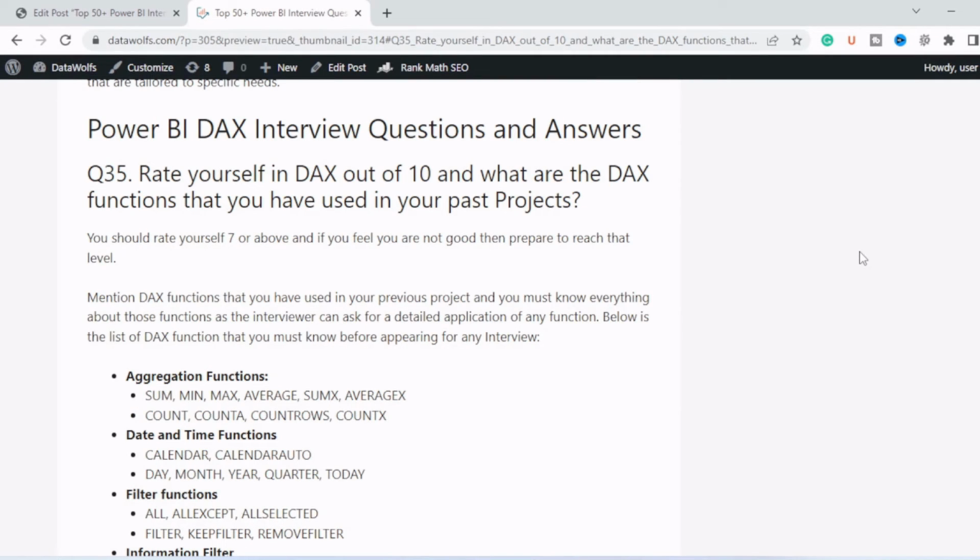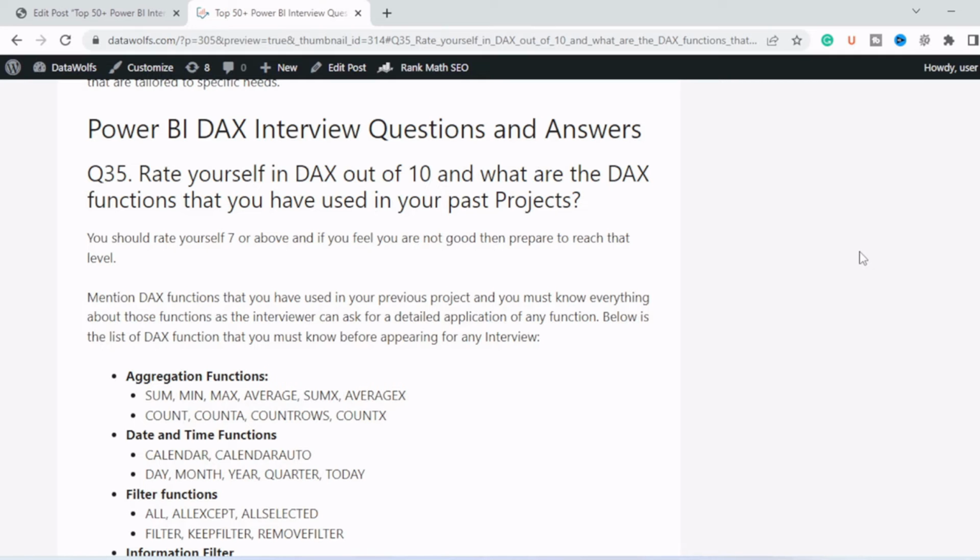Next question: rate yourself in DAX out of 10 and what are the DAX functions that you have used in your past project. Always try to rate yourself 7 or above, and if you feel that you are not good enough, then prepare yourself to reach that level. Don't rate yourself below 7 as it will give a negative impression to the interviewer. And mention the DAX functions that you have used in your previous project, and you must know everything about those functions, as the interviewer can ask for a detailed application of any of those functions.